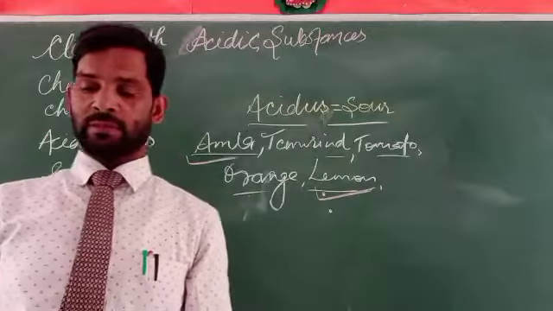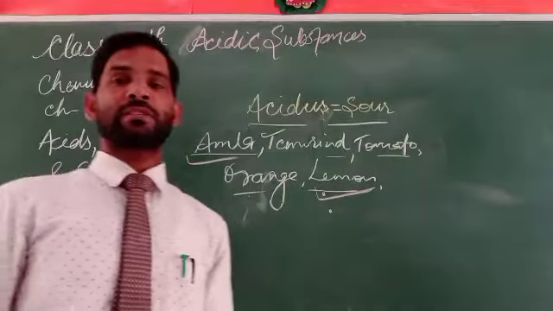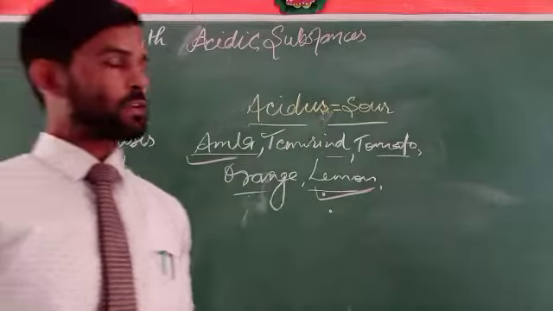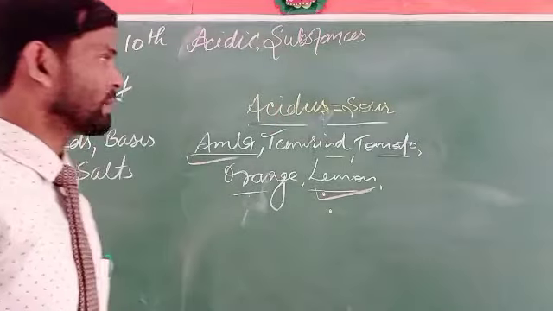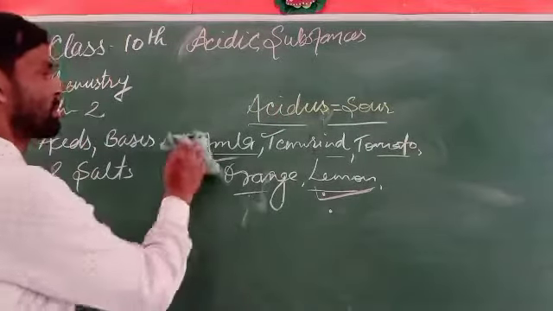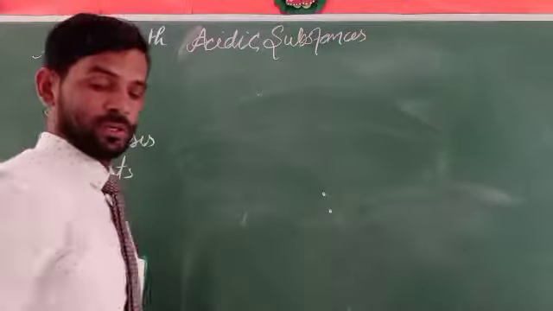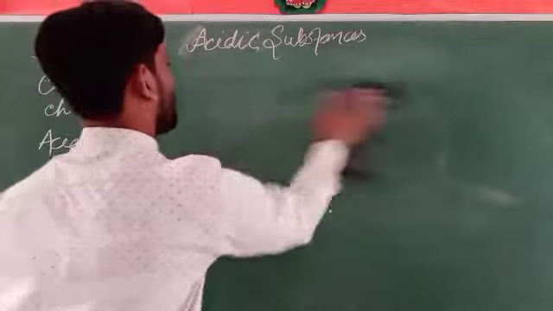In that terms, the acidic substances may be of two types. That is the classification on the basis of their acid properties. The acids can be identified or classified into two groups. What are these?